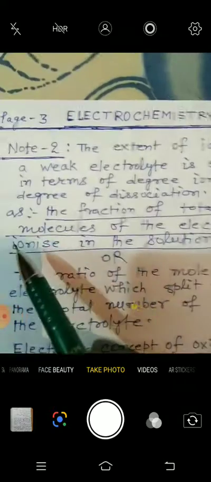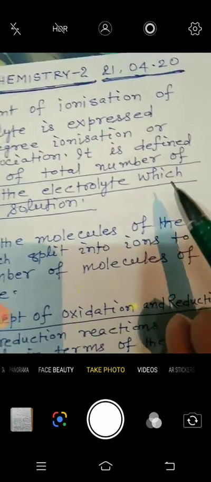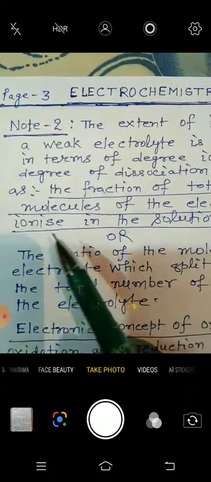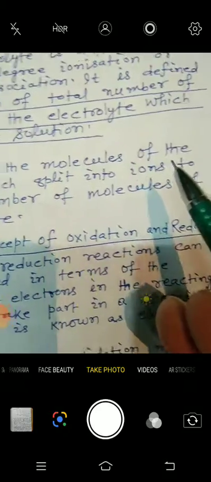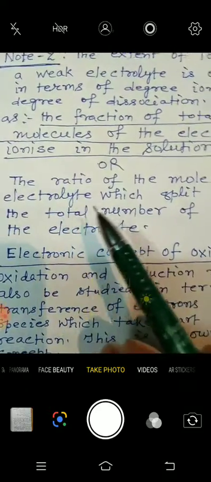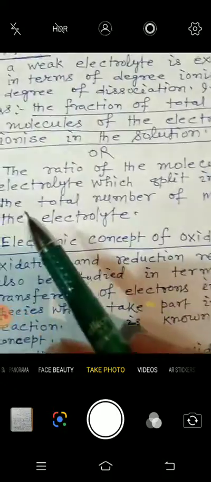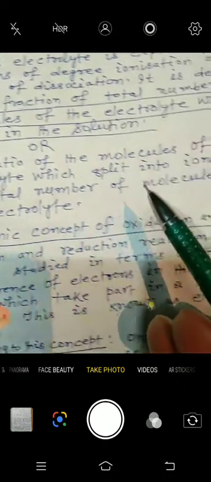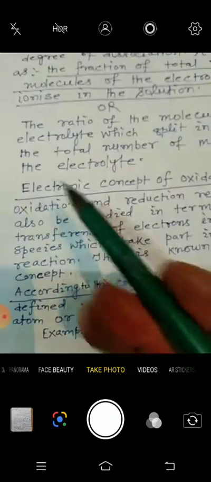It is defined as the fraction of total number of molecules of the electrolyte which ionize in the solution, or the ratio of the molecules of the electrolyte which split into ions to the total number of molecules of the electrolyte.